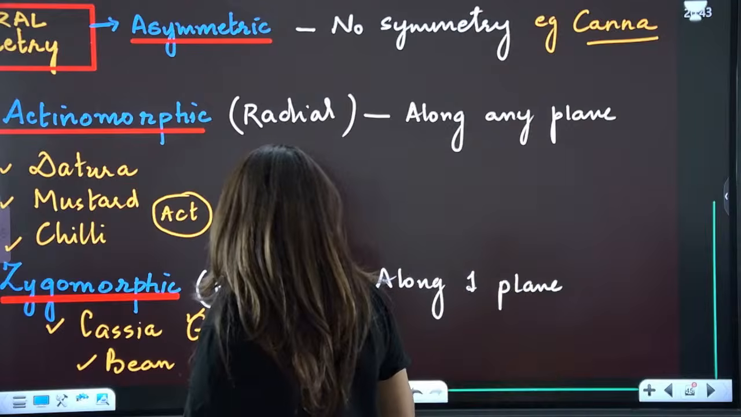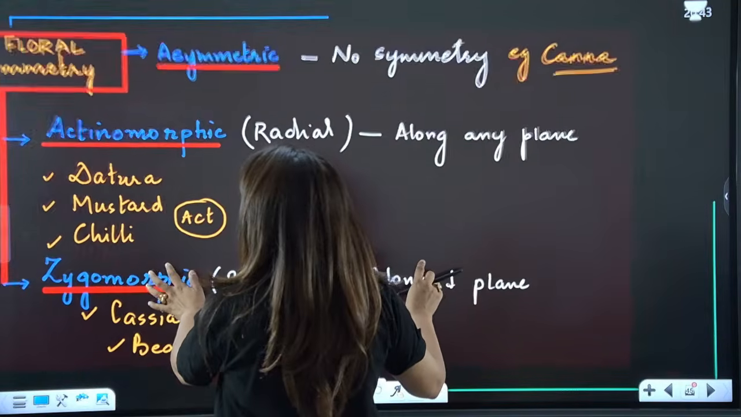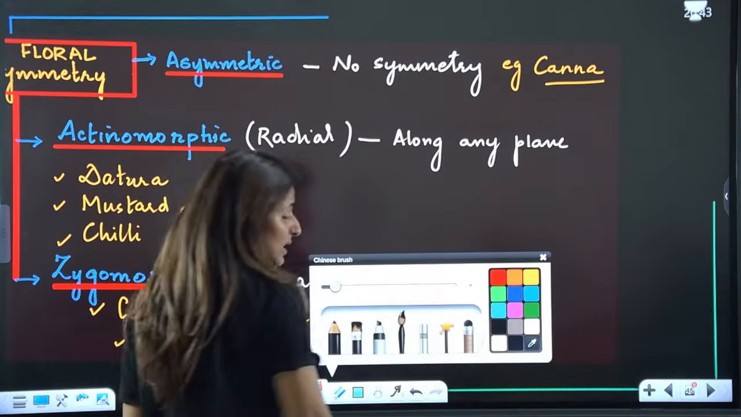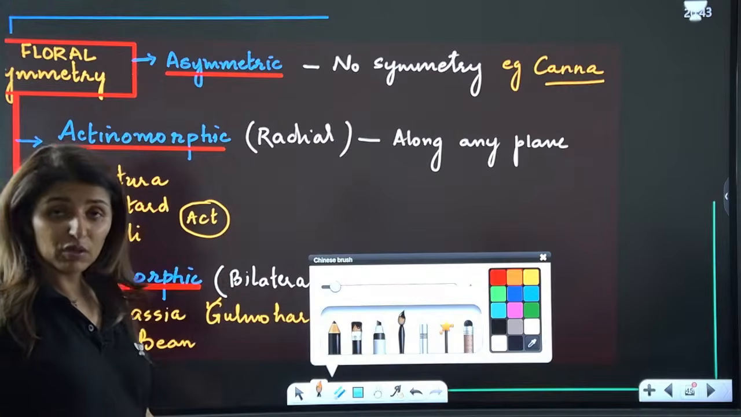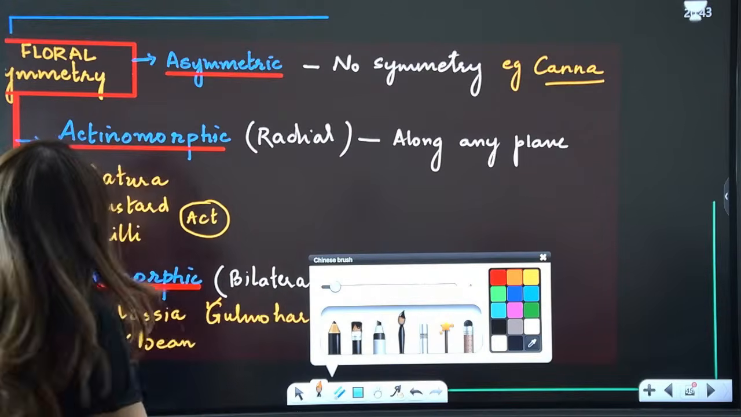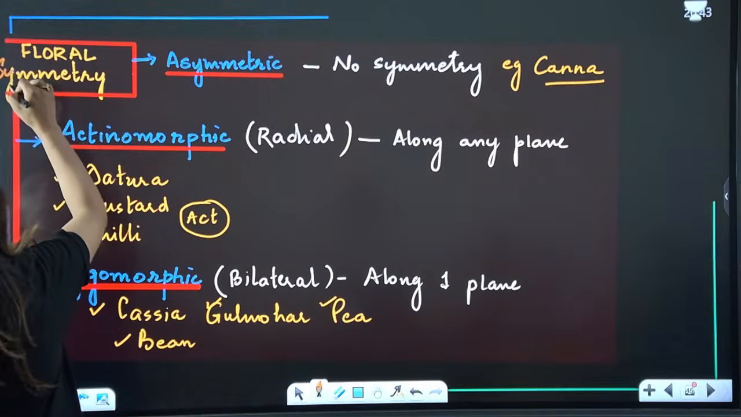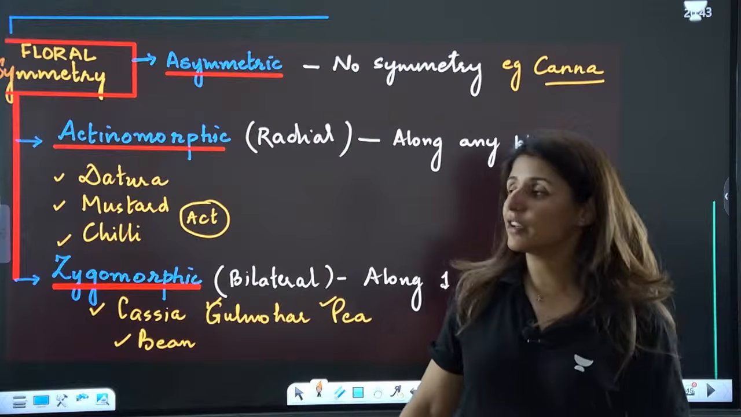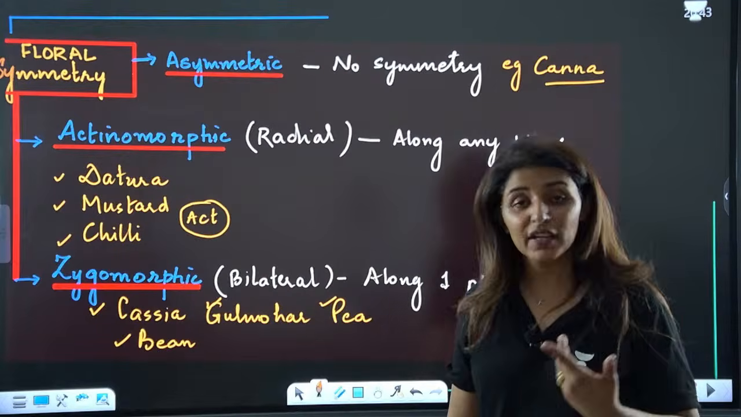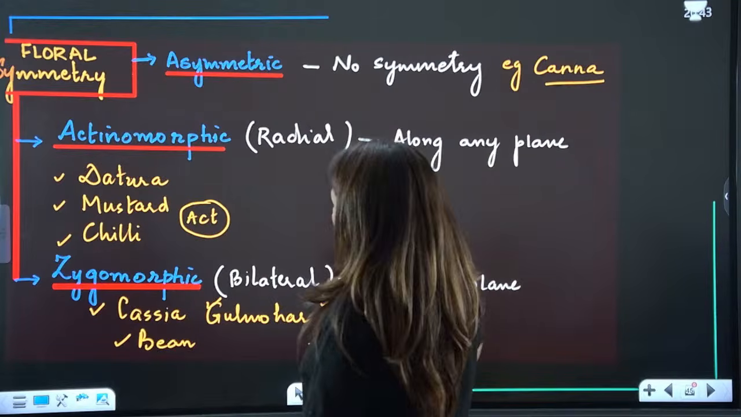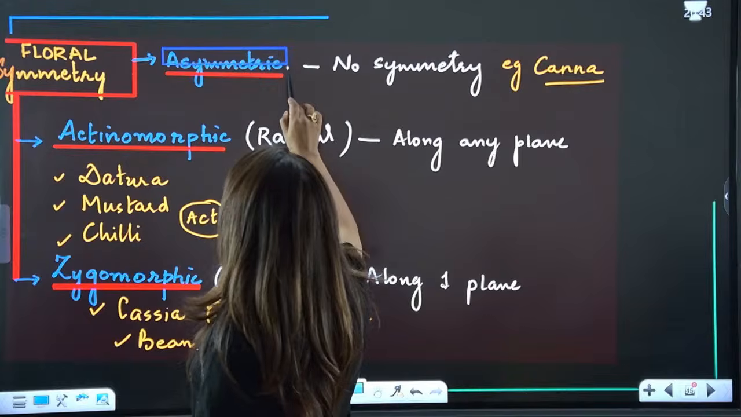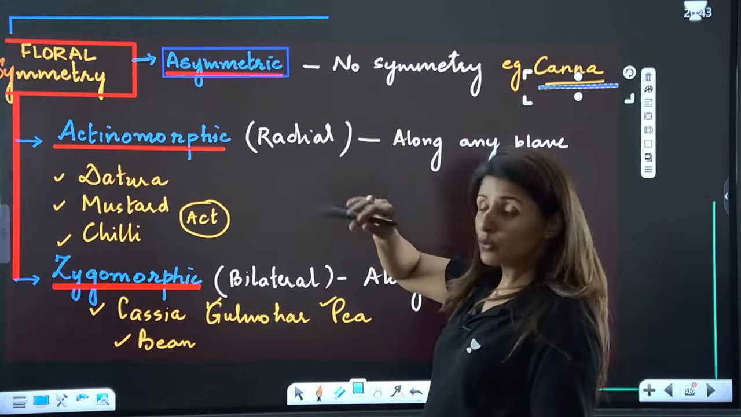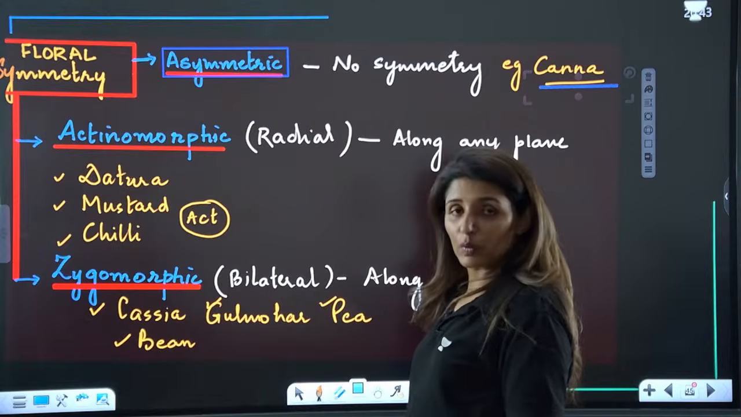Is that clear? Now guys, flowers can also have symmetry, and they do. Just like in animals, we divide them into two equal halves. Flowers will also be divided into two equal halves. If they can be divided into two equal halves, they are symmetric. If they can't, they are known as asymmetric. The example of asymmetric is canna. No matter which plane you use, it cannot be divided into equal halves.